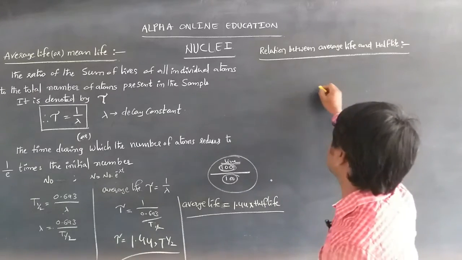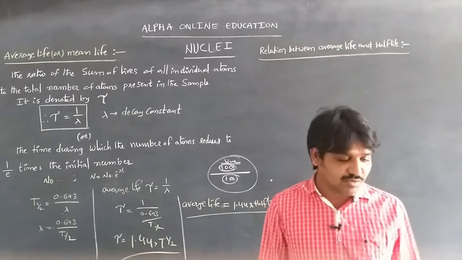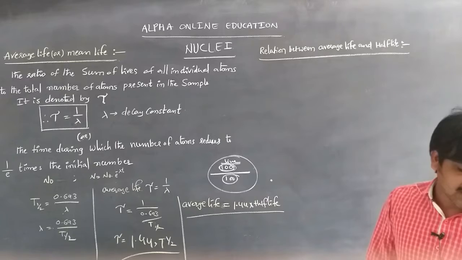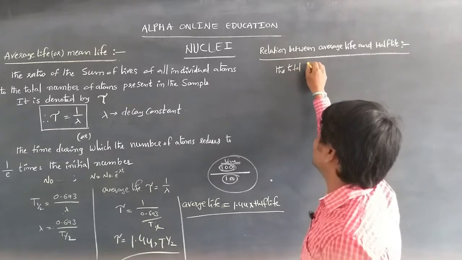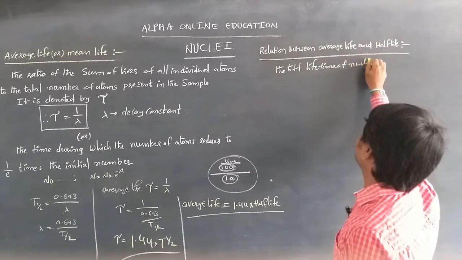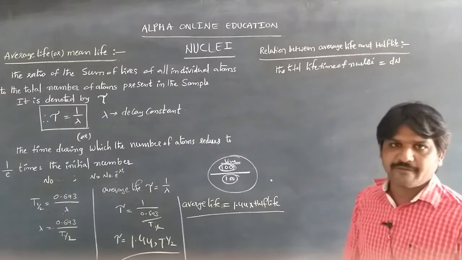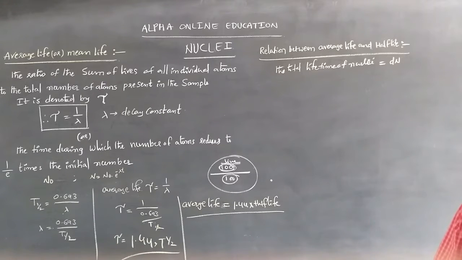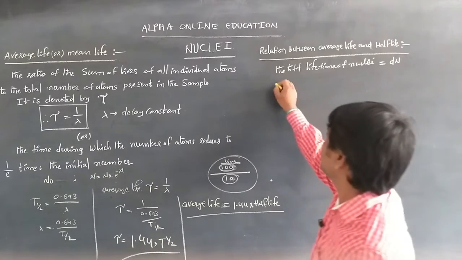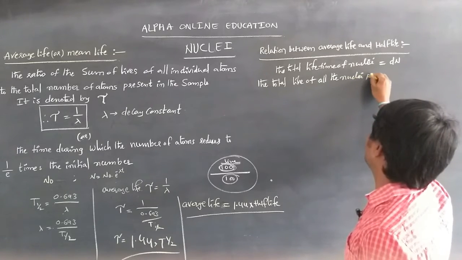The average life is equal to the total lifetime of the nuclei, dn, divided by the total number of nuclei present initially in the sample.